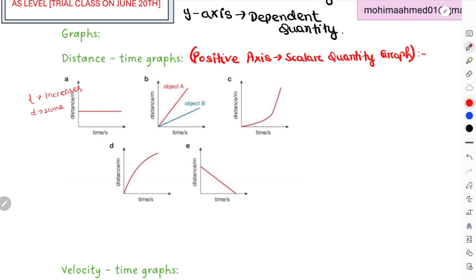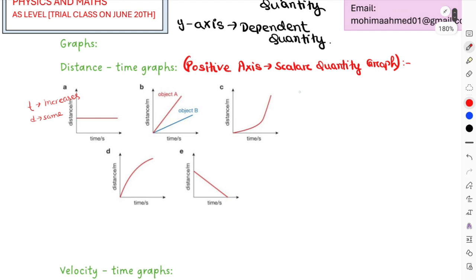This is for a stationary graph. When an object is at rest or stationary, this is how the graph would look. A represents the stationary or rest graph.